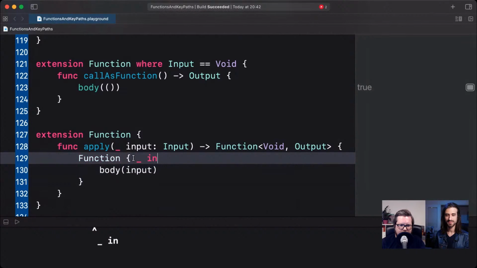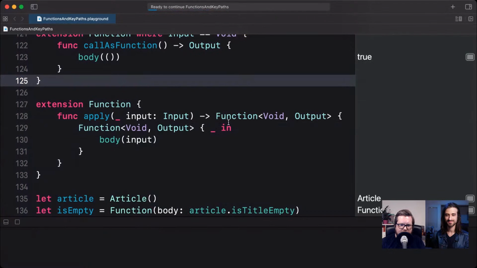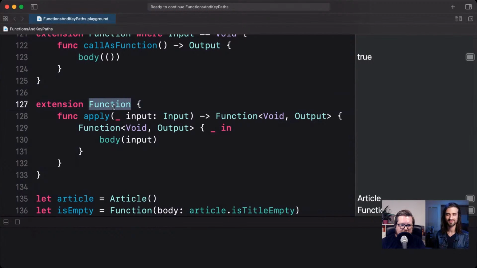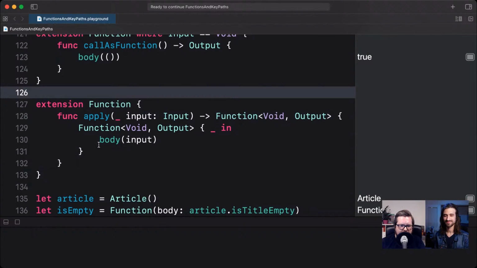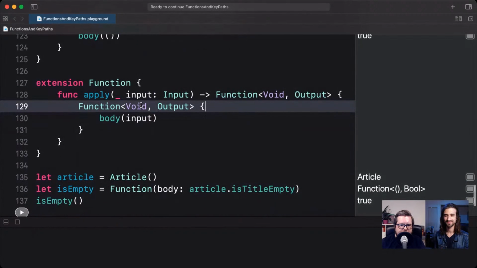Let's see here. We probably just have to do "in" as well, to ignore the argument explicitly. We just have to say also here Void output, I think. Yeah, there we go. Otherwise it thinks we're dealing with a function that already has input and output, right? So we need to do this to make sense. Okay, so now we have this. I think we can now remove this. Let's just try. Yeah, that works. Okay, cool. So what we can do now is take a function that takes an input and apply this input directly to it, and then we have a new function that just returns the output.